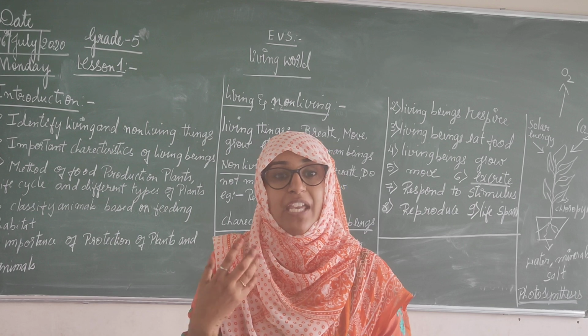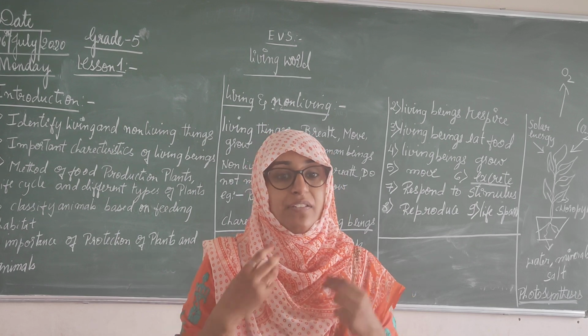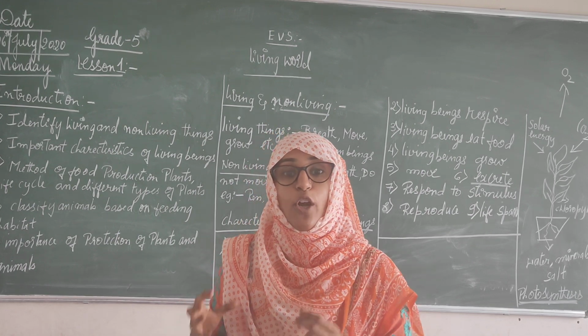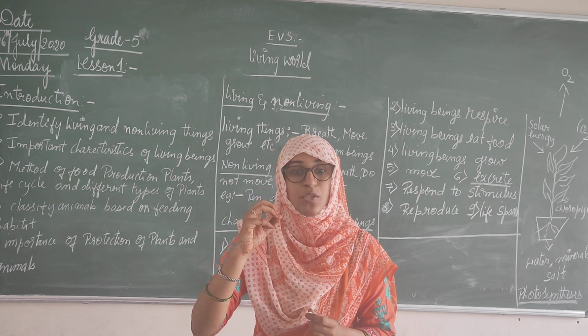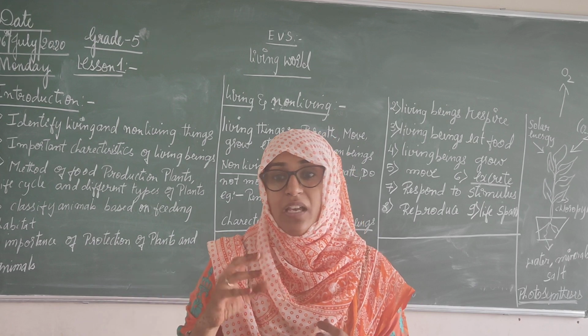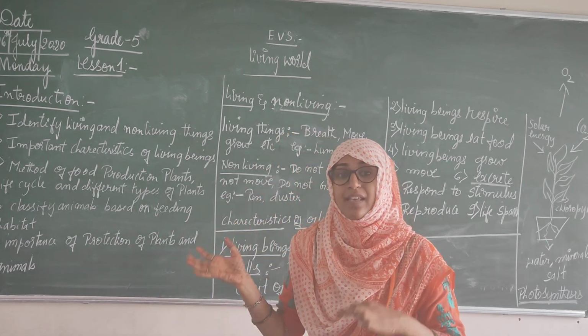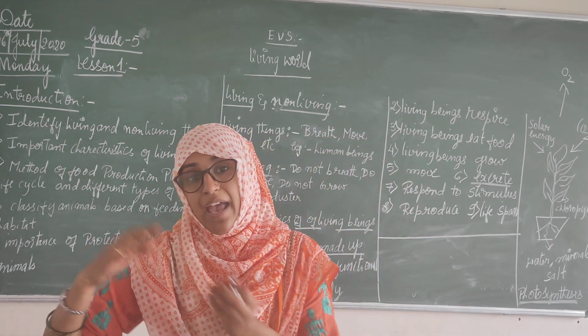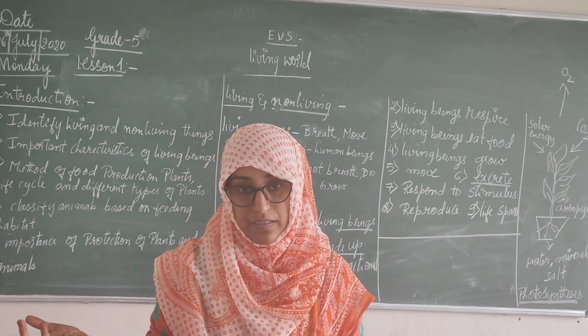Through the cell, we get energy. Through the cell, there is movement. Basic means a common thing in our body. Plant cells and animal cells are different. Plants have different cells.